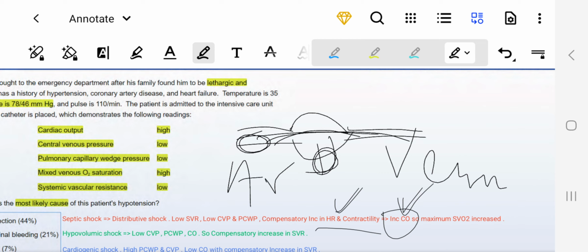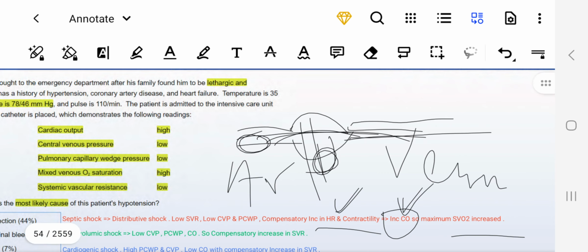mixed venous oxygen concentration would be increased, right? So the oxygen will not be fully exchanged with the tissues, and will move toward the venous side. So that's why we say that the mixed venous oxygen saturation would be increased, right? While in the other shocks, we will see that it would be decreased. But over here it is increased. This is important.